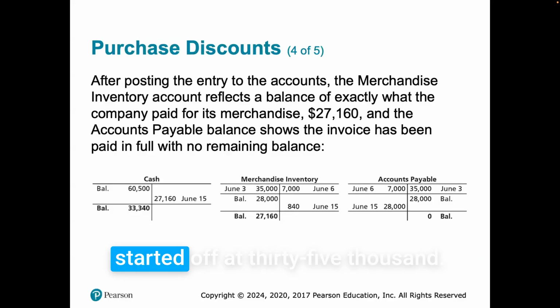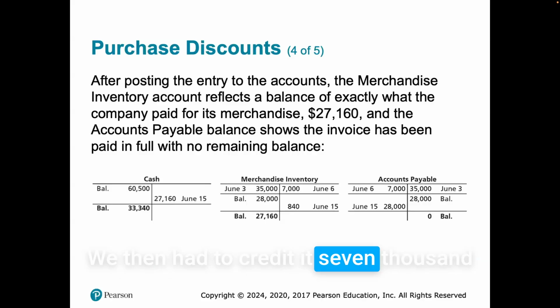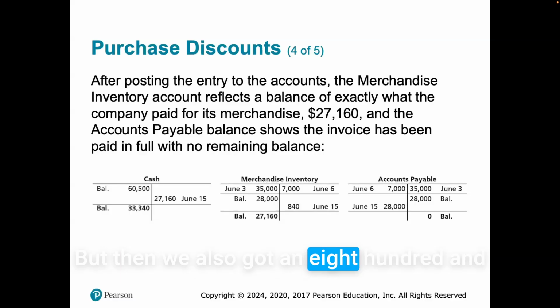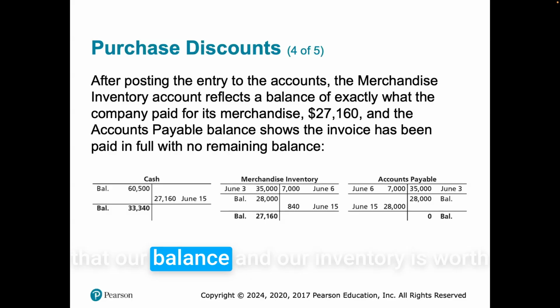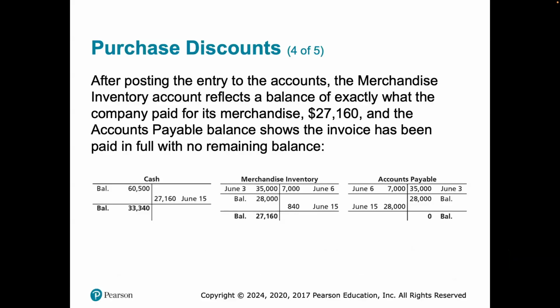Merchandise inventory started off at 35,000. We then had to credit 7,000 because of damaged inventory. That gave us a new balance of 28,000. But then we also got an $840 discount, so now we need to credit $840 to show that our balance in our inventory is worth 27,160.